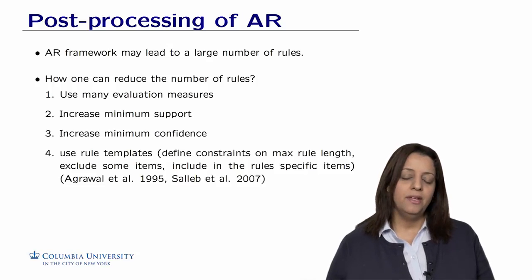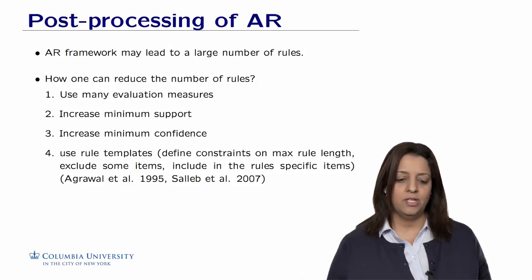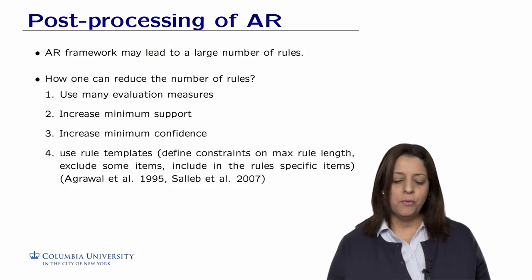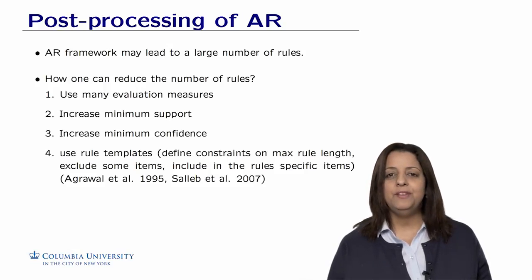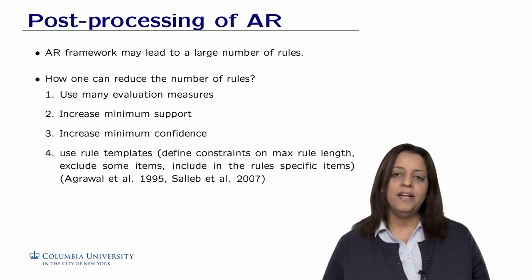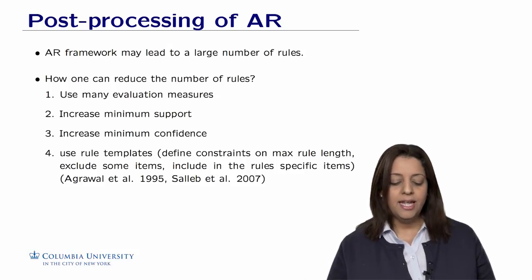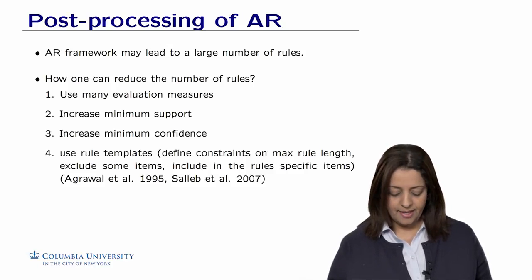Finally, we could impose some rule templates, in which case we are not going to generate all possible combinations of items on the left-hand side and the right-hand side of the rule, but we focus maybe on one item on the left-hand side, one item on the right-hand side, and even be specific about what features to use. This means defining constraints on the length of the rule, on the items to put in, and to include some specific items or exclude some of them.